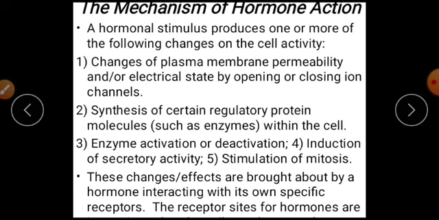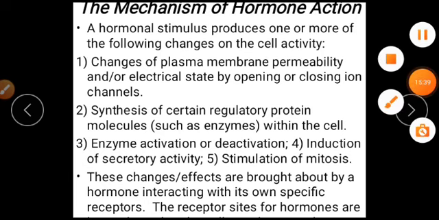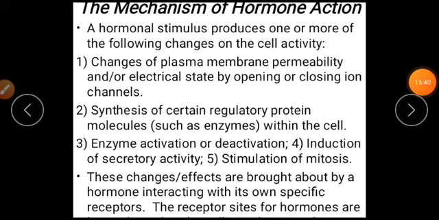So here there is a mechanism of hormonal action. Let us see the different mechanisms of hormone action. How does a hormone work, how do hormones operate in the body? We are going to discuss the mechanism of hormonal action.